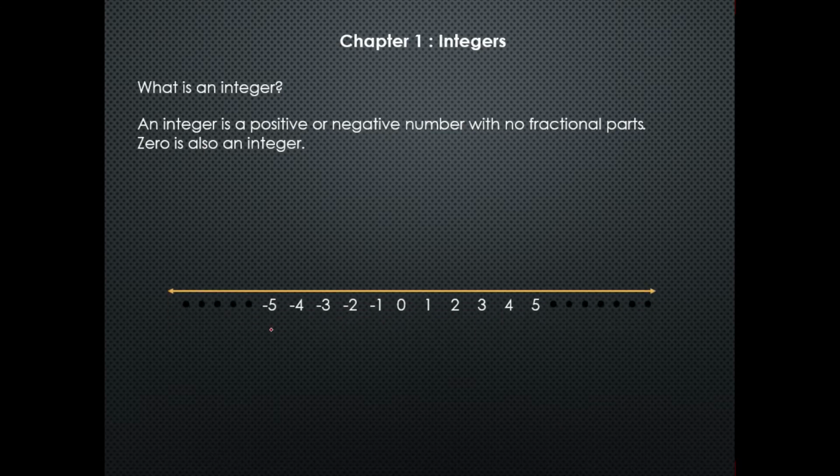In integers we take all negative numbers to positive numbers. Also we include 0, which is neither a negative nor a positive number, except fractions and decimal values. For example, -4, 4, 5 and 1. These are all integers.